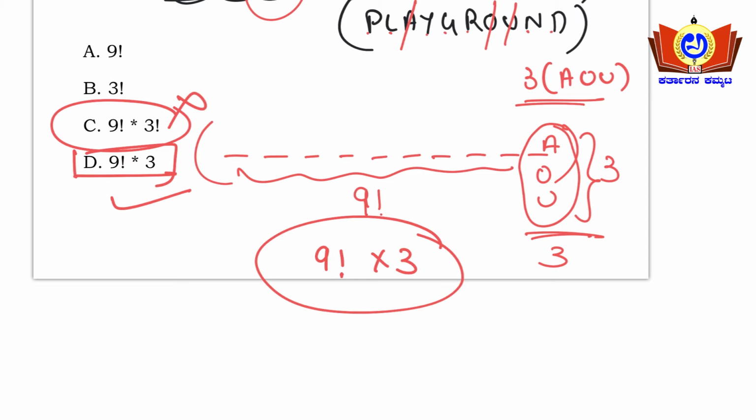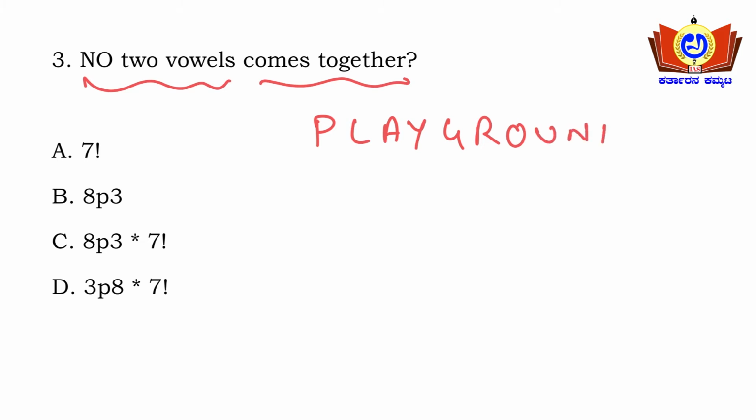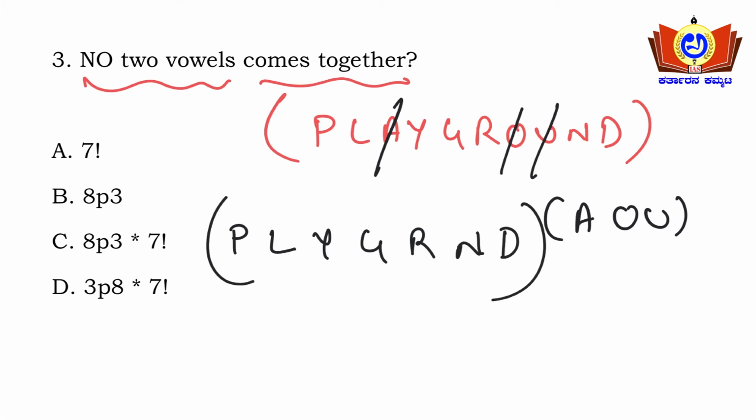Moving on to the next question. No two vowels come together. See here, the word playground. What are the vowels here? I'll again mark the vowels: A is there, O is there, U is there. No two vowels should come together. So A, O, U are the 3 vowels, and let me write the rest of the letters here. These are the rest of the letters.